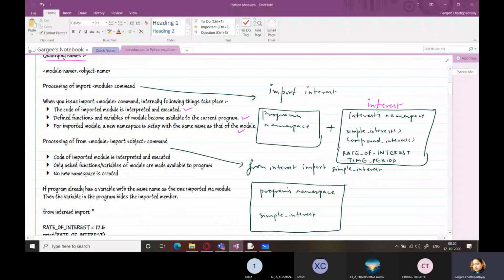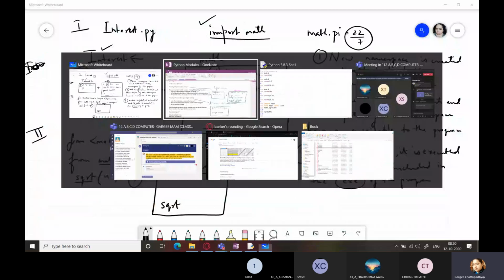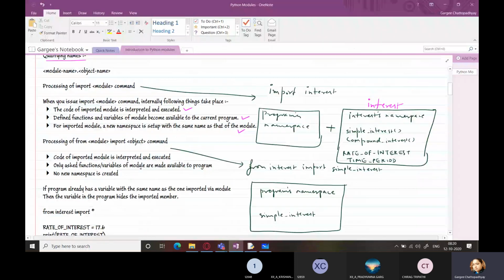So code of imported module is interpreted and executed, right? The code of this module math will be interpreted and executed, but only asked functions or variables are made available to the program. No new namespace is created.